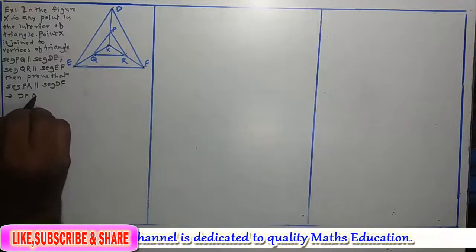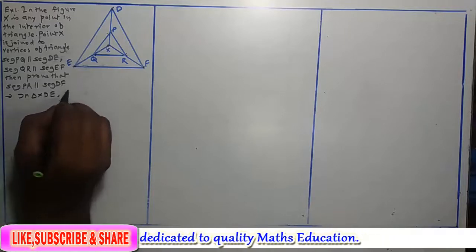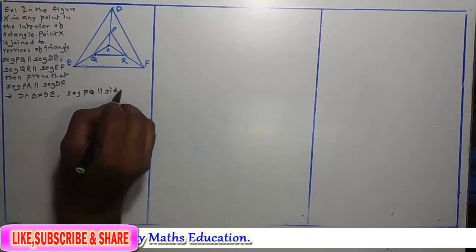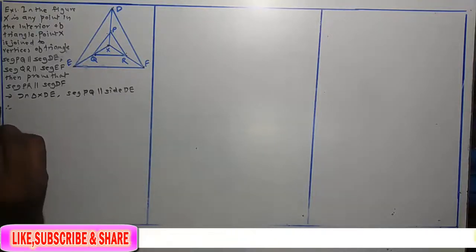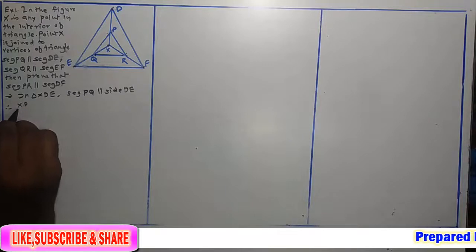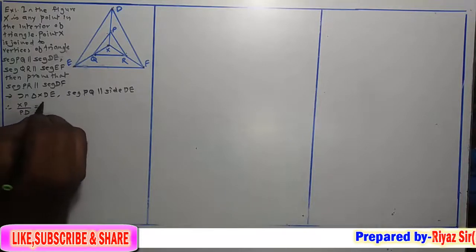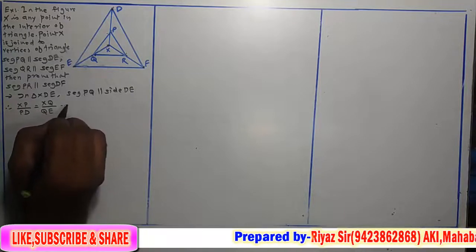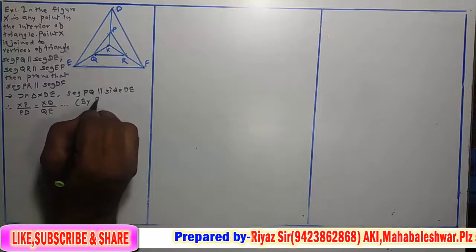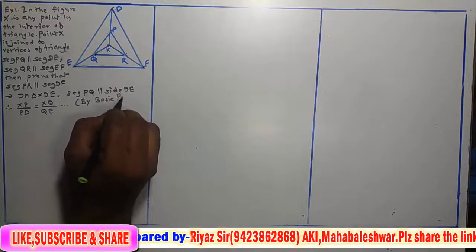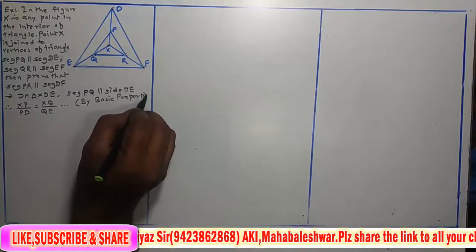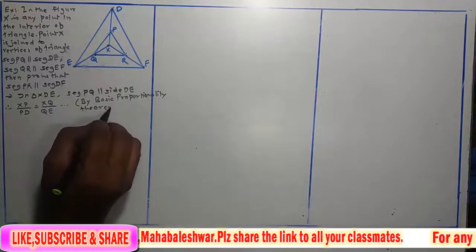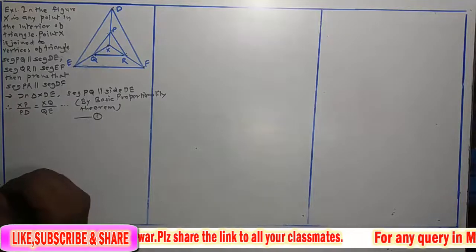So in triangle XDE, segment PQ is parallel to side DE, and therefore XP upon PD is equal to XQ upon QE, by basic proportionality theorem. We write this as equation number 1.